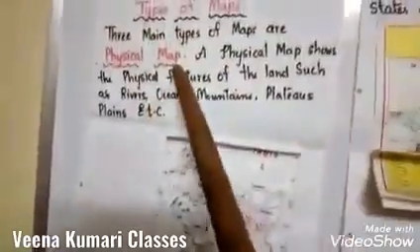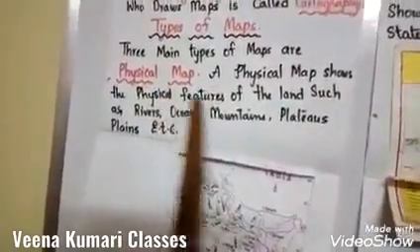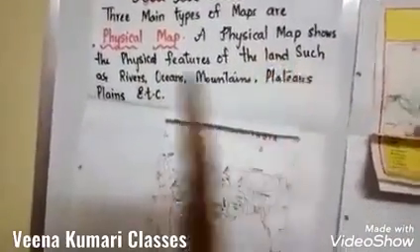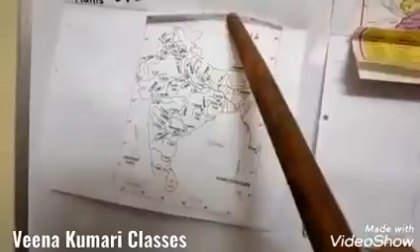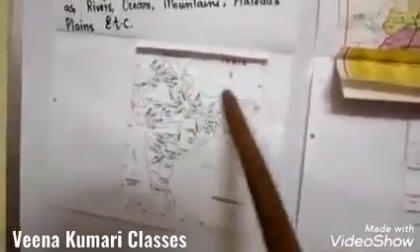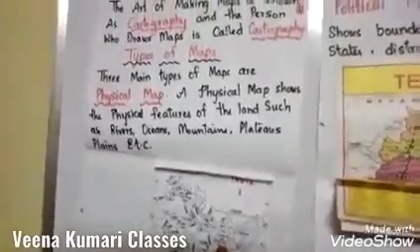A physical map shows the physical features of the land, like rivers, oceans, mountains, plateaus, plains, etc. Have you seen this? What is this map? It is about the rivers. So it comes here only, children? Yes, this is a physical map.